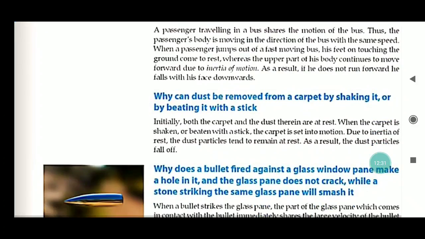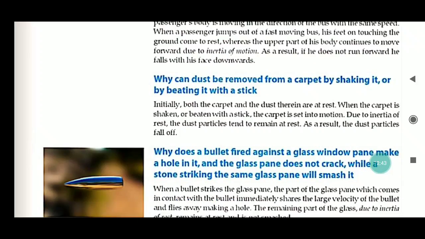Why can dust be removed from a carpet by shaking it or by beating it with a stick? Because here both the carpet and the dust are in the state of rest. When the carpet is shaken or beaten with a stick, the carpet is set into motion, but the dust is at rest. Due to inertia of rest, the dust particles tend to remain at rest. As a result, the dust particles fall off.